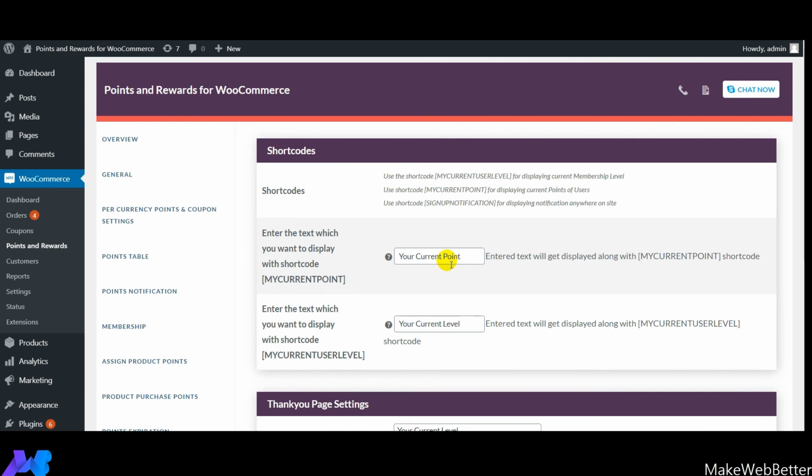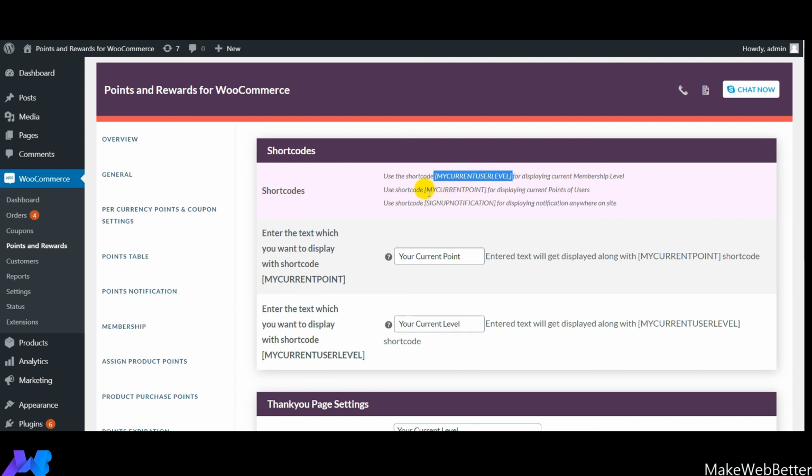So guys, now I'm going to explain the next feature of our plugin, which is the other settings feature. In the other settings, these are the different shortcodes that you can use for different purposes. Let me explain some of the shortcodes that you can see. The very first shortcode is my current user level. You can use this shortcode for displaying the current membership level that has been assigned to the particular customer.